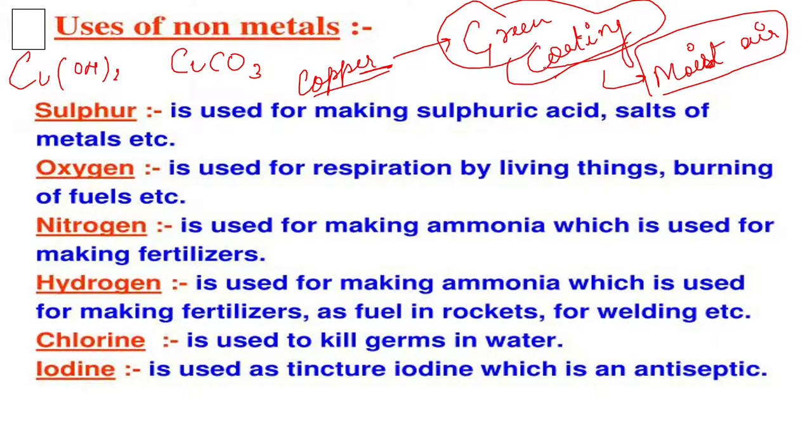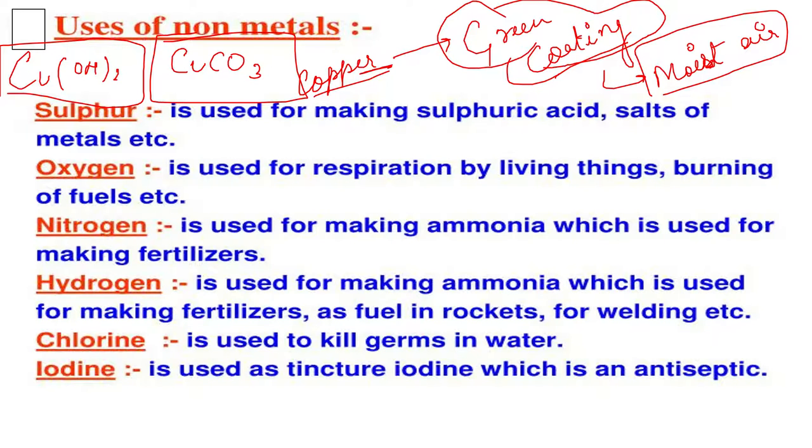It gets a green coating due to copper hydroxide and copper carbonate. This one is copper hydroxide, this one is copper carbonate. So I have told you the reason why it gets the green coating.